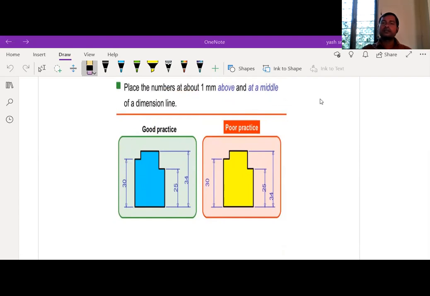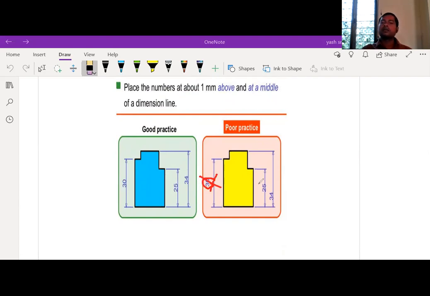Dimensioning number, this must be 2.5 to 3 mm, and also drawn with HB and 1H pencils. The dimensions must be given in this way, not far away from the dimensioning line. This is wrong practice.